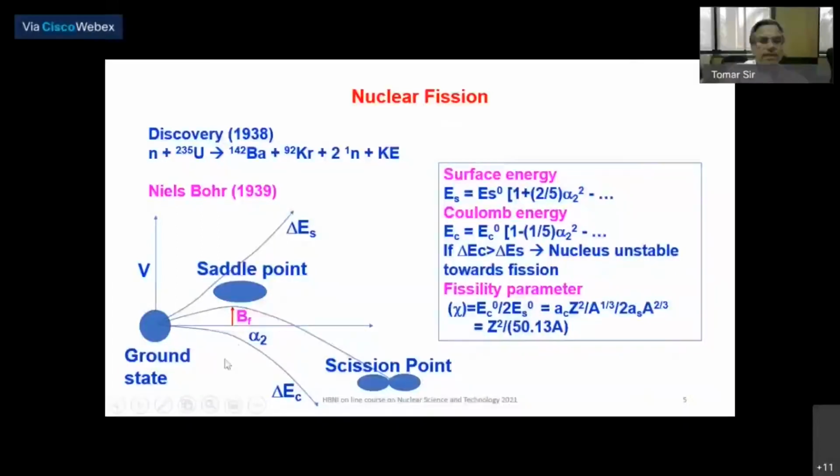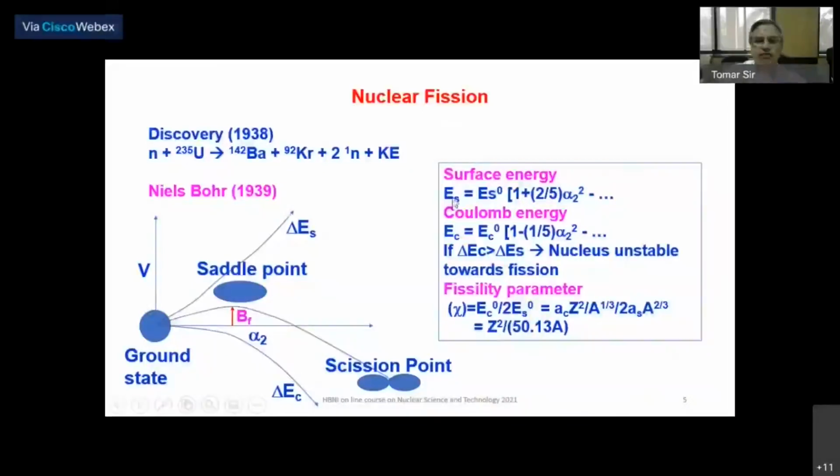And it is the net result of this Coulomb energy and surface energy that explains whether a nucleus will undergo fission or not. So I have tried to explain the energetics of a nuclear fission process in terms of the surface energy and Coulomb energy of a deforming nucleus.